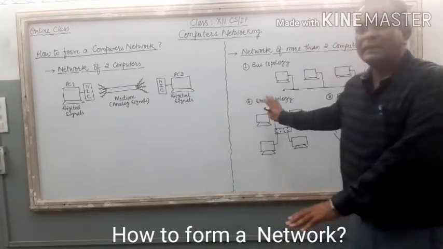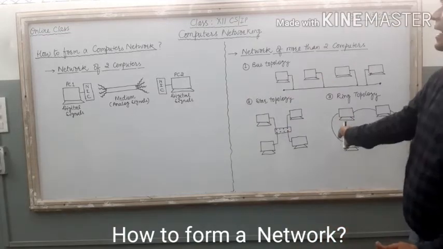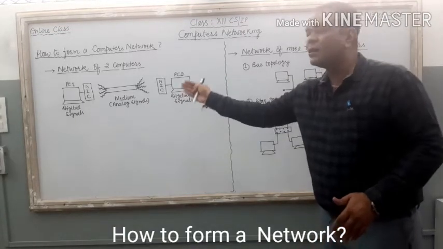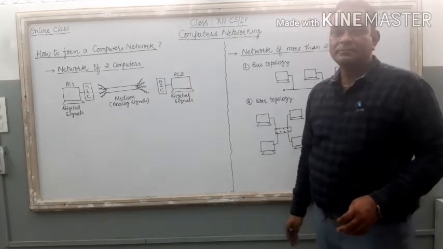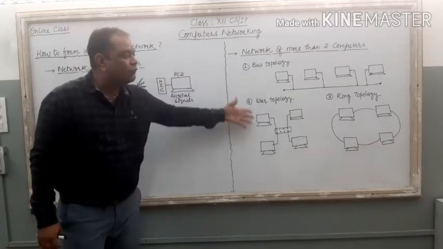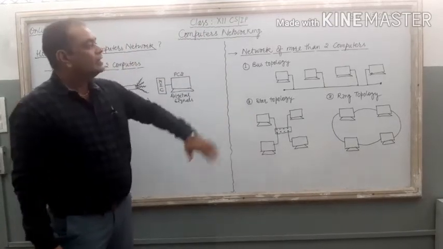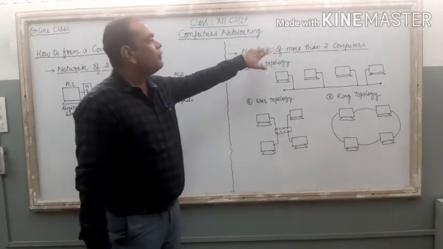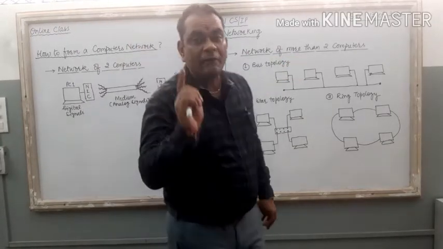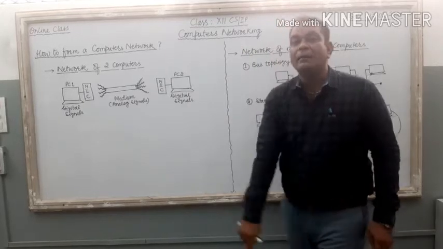Now here you can see the board is divided into two different parts. The first part is a network of two computers, and the second part shows some pictures that are related to a network of more than two computers. These two totally different concepts are there in computer networking.